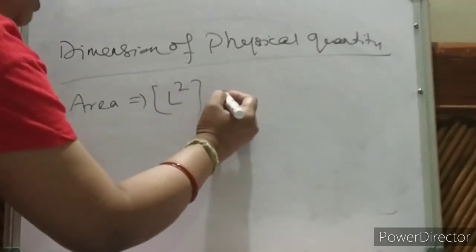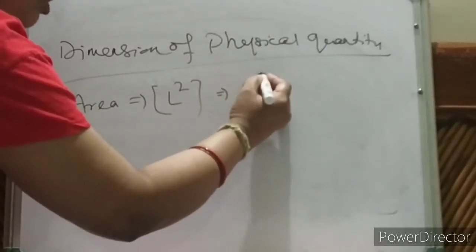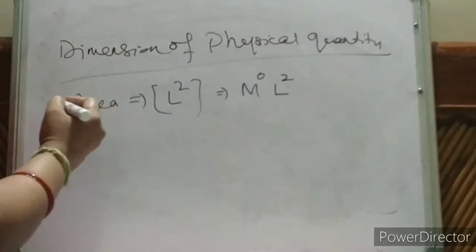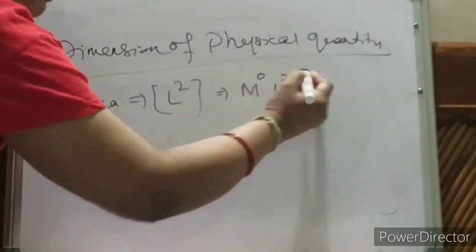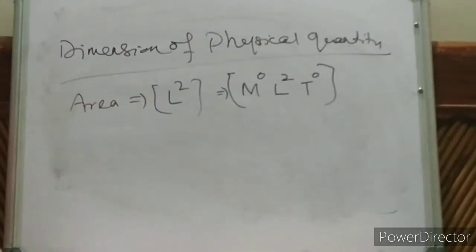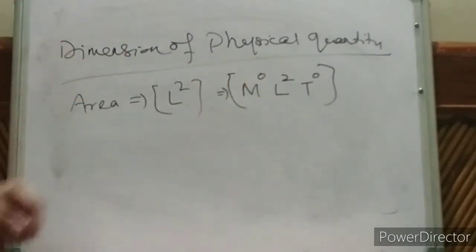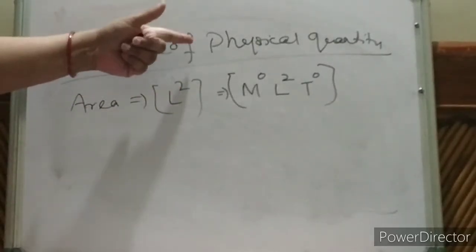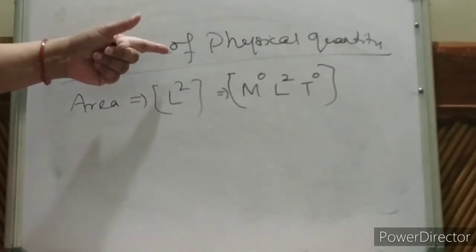Or always we have to write like this: M to the power 0, no mass; L to the power 2; time. Everything we have to use MLT. So this is now the dimension of area, length into length, so L to the power 2. So power raised, what is there in the definition of dimension?